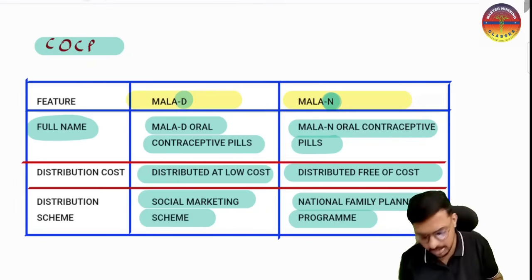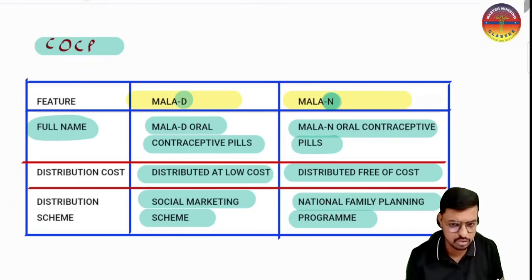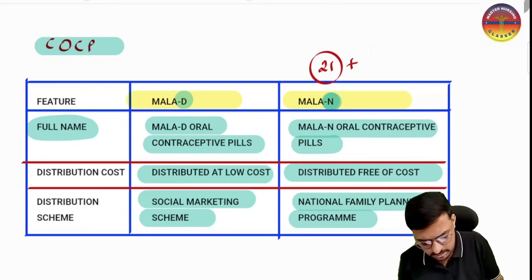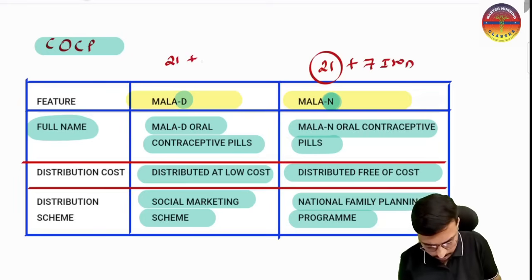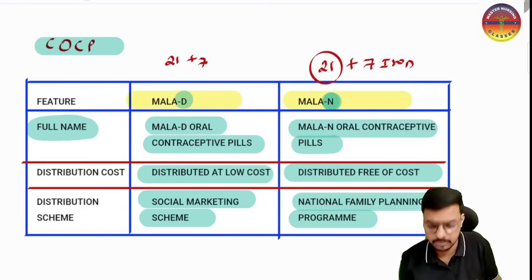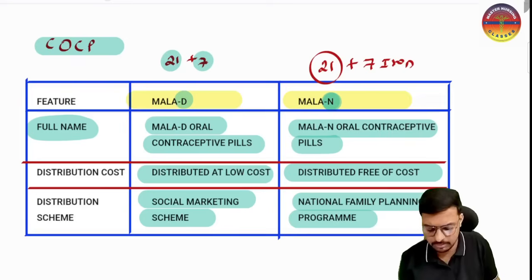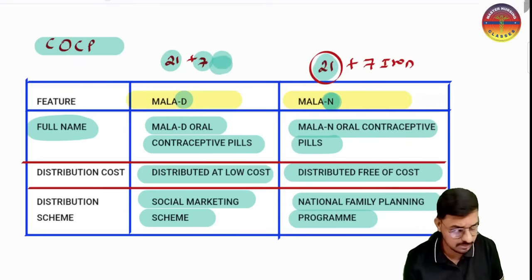Sir, are Mala D and Mala N the same tablets? Yes. Previously Mala N used to come with only 21 hormonal tablets. Now Mala N also comes with the 21 hormonal tablets plus 7 iron tablets, so both are now the same. Previously Mala D had 21 hormonal tablets and 7 iron tablets, total 28 tablets, and in N only 21 hormonal tablets.